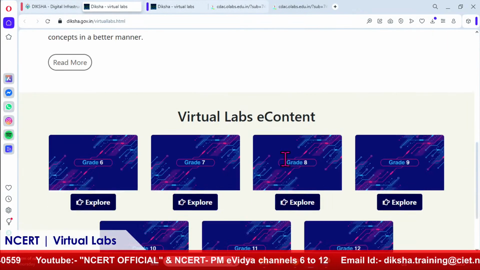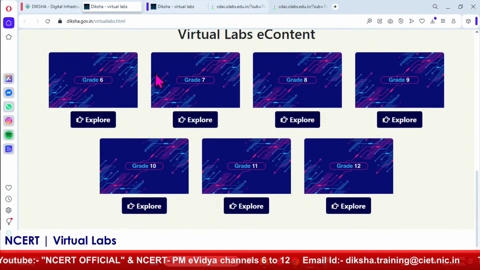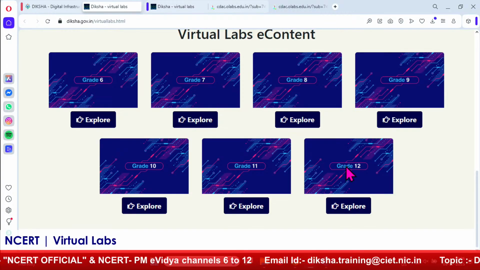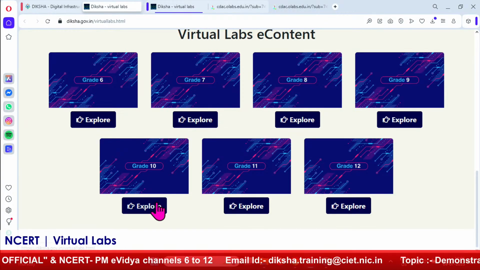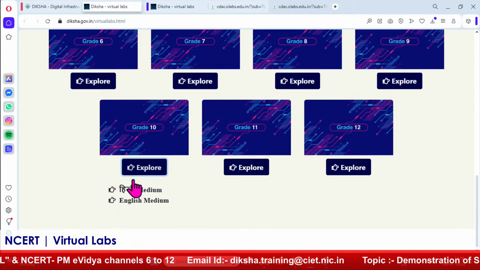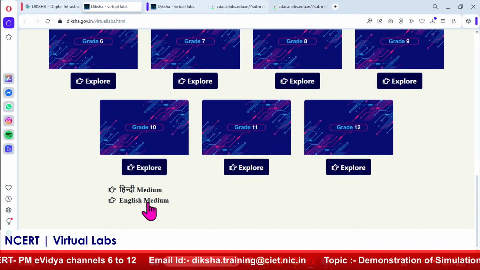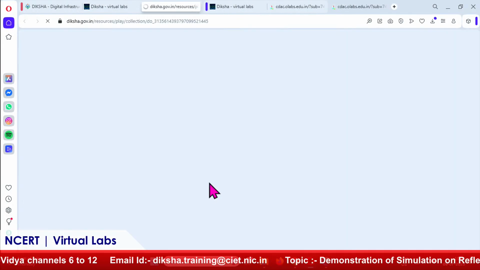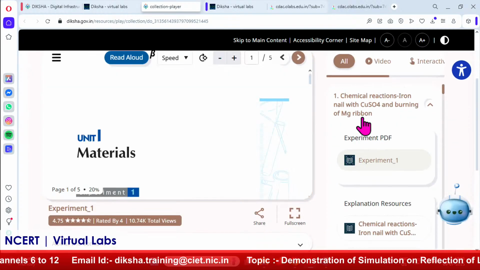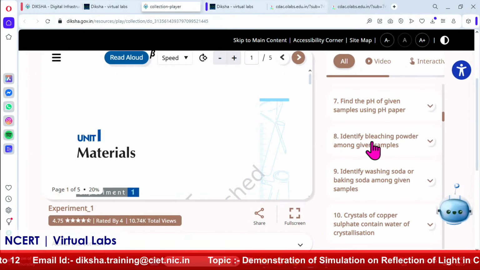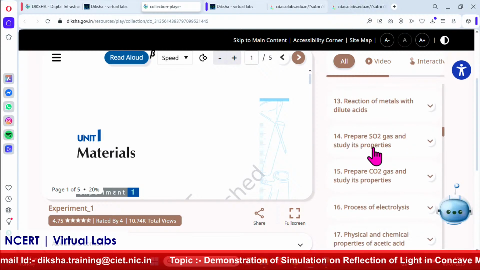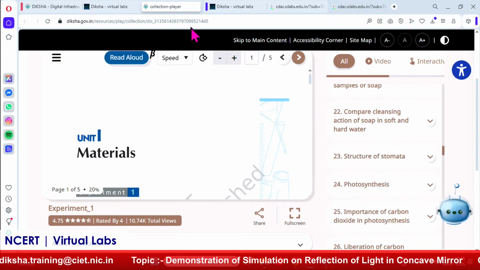Under this virtual lab you will find all the content from grade 6 to grade 12. And here this is a class 10th experiment, which is available in Hindi and English. So, you will go to English science medium, and it is experiment number 35, because this is aligned as per the NCERT. So, here you will find experiment number 35.